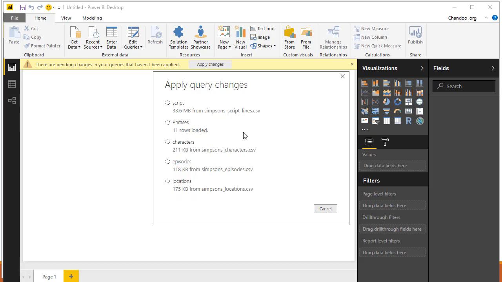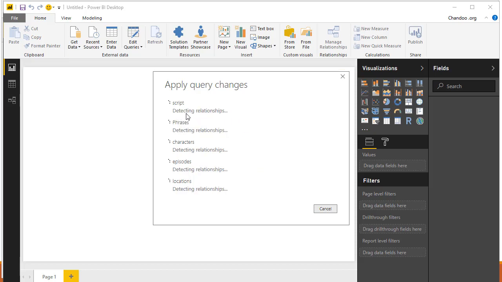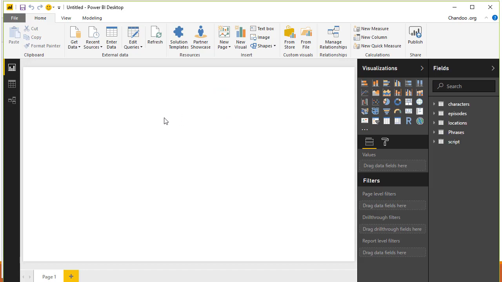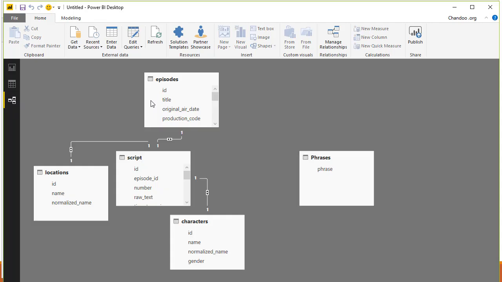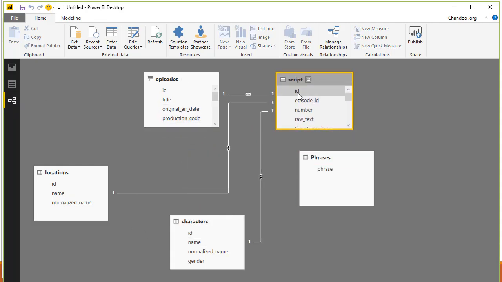Because of the way these columns are named, what Power Pivot is now trying to do is detect relationships, and it mangles all these relationships. If you go to the relationship view within Power BI, you notice that although script is placed in the middle, it's the ID column that has been linked, and that's wrong.